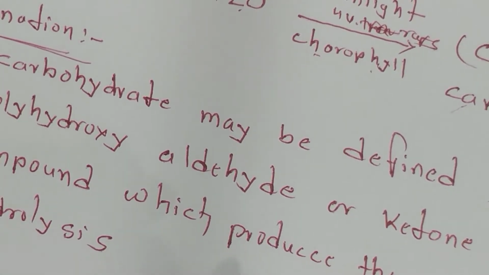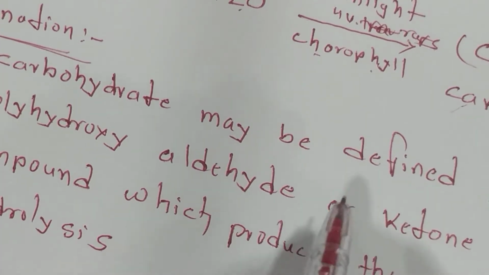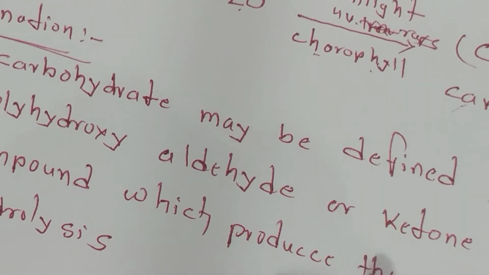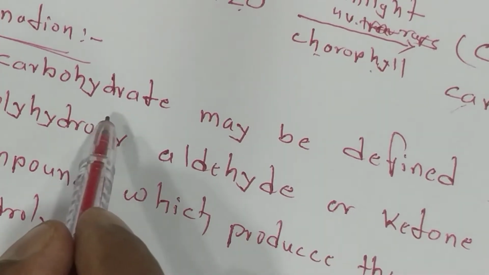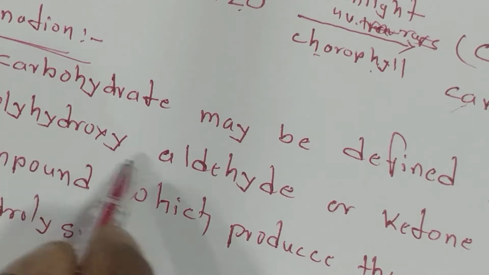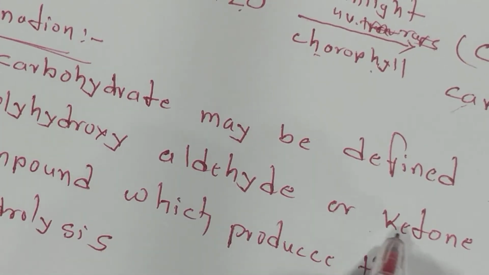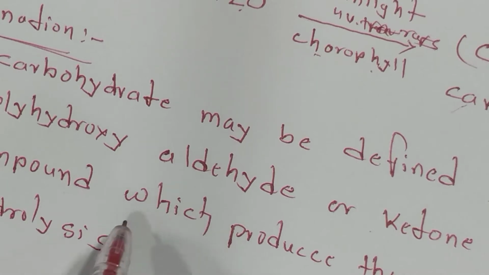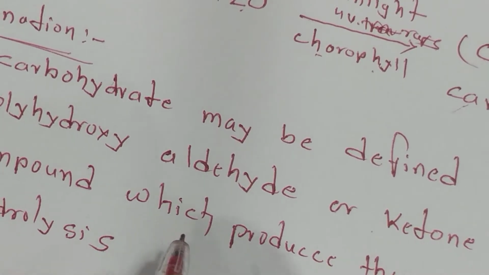See the definition of carbohydrates. You can take down these definitions and prepare the notes. The carbohydrate may be defined as polyhydroxyaldehyde or polyhydroxyketone or compound which produces them at hydrolysis is called the carbohydrate.